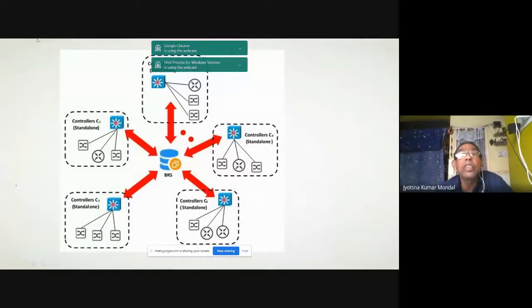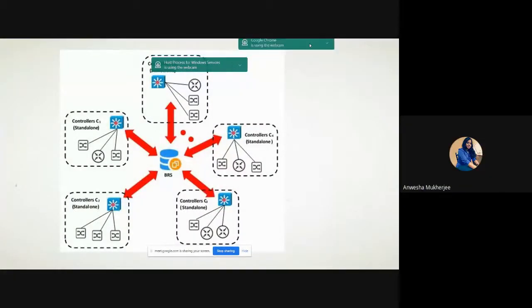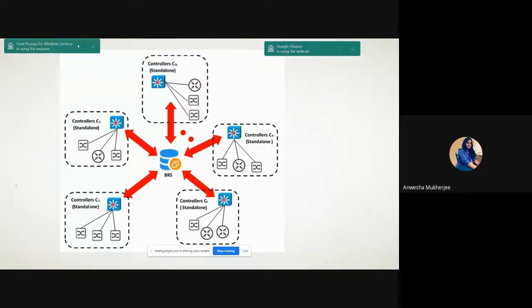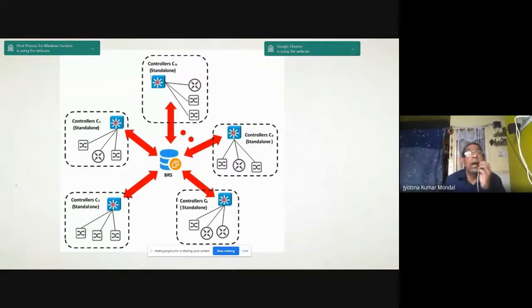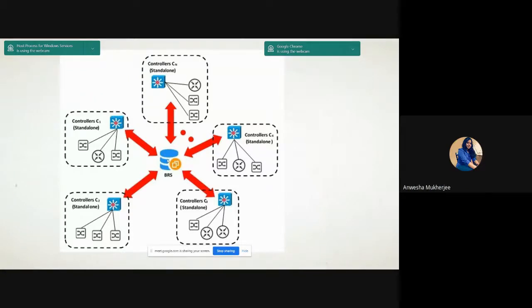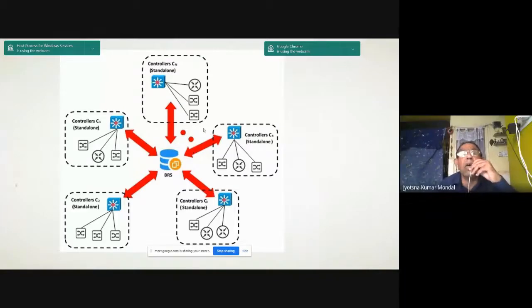So you see that this is the BRF and these are the controllers. These are connected and you see that all of the controllers are connected through the BRS.